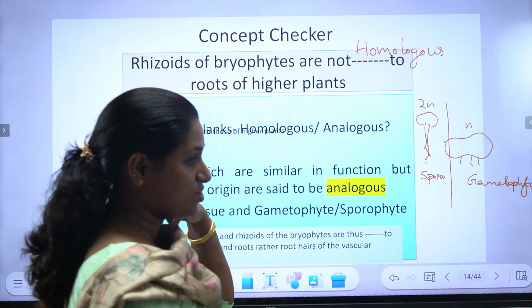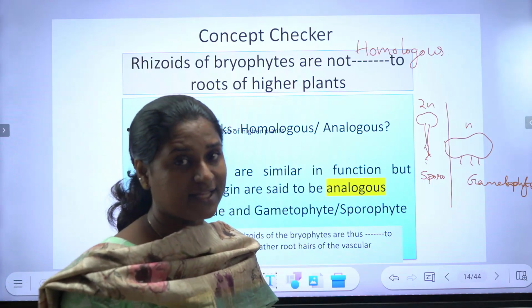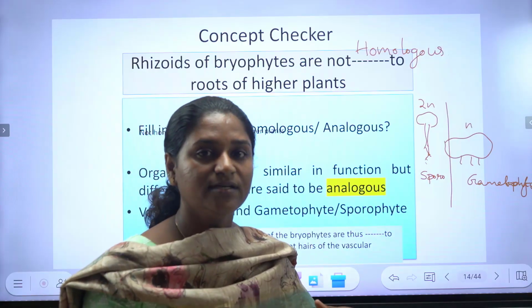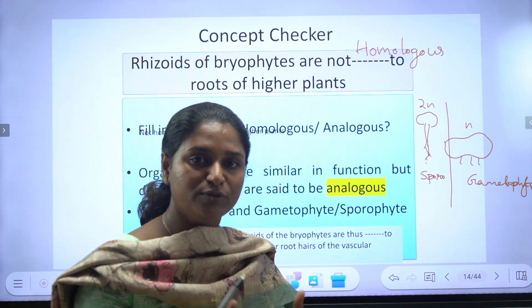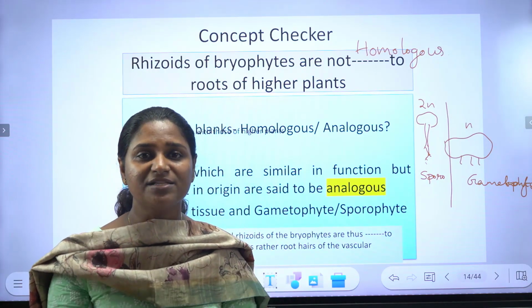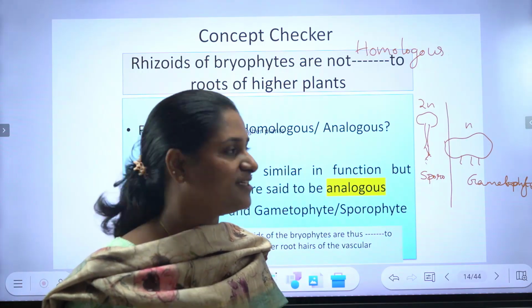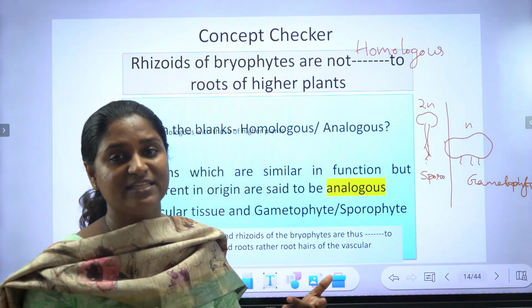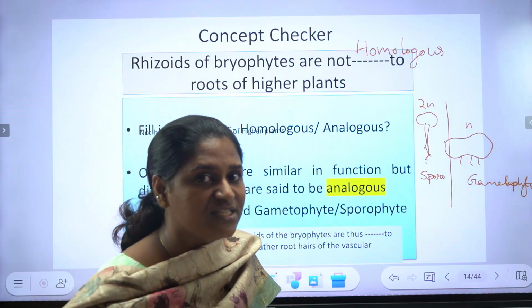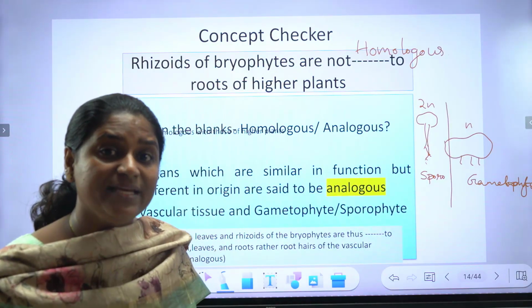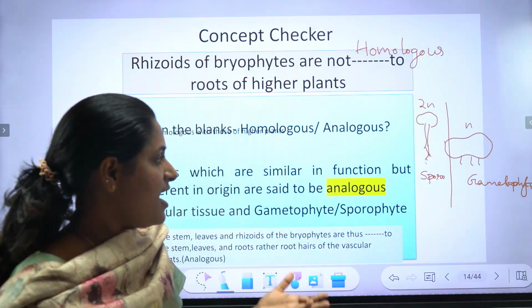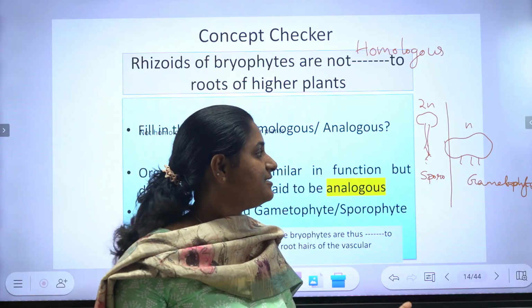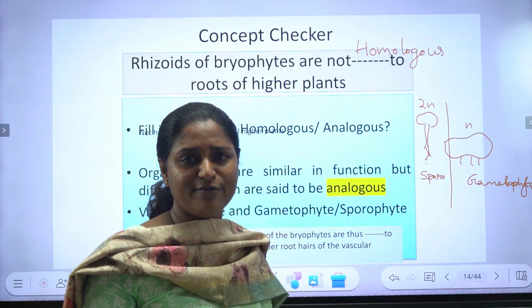And there is also another difference, that the root hairs anatomy is different from the rhizoid anatomy. Both of them possess different anatomy. Vascular tissues are there in higher plants, but are they there in the rhizoids of bryophytes? No. So similar in function, different in origin. They also vary in their anatomy. Anatomy of root hair of higher plants is entirely different from the rhizoids of bryophytes.